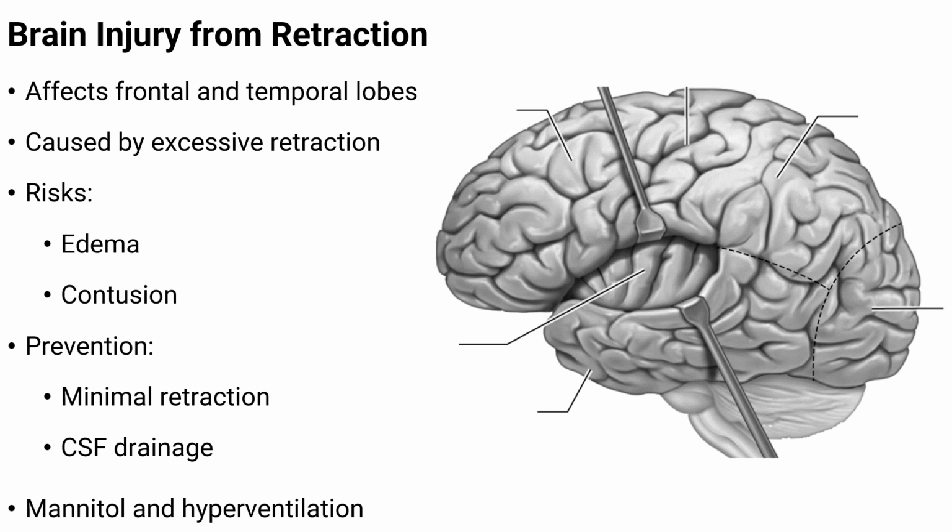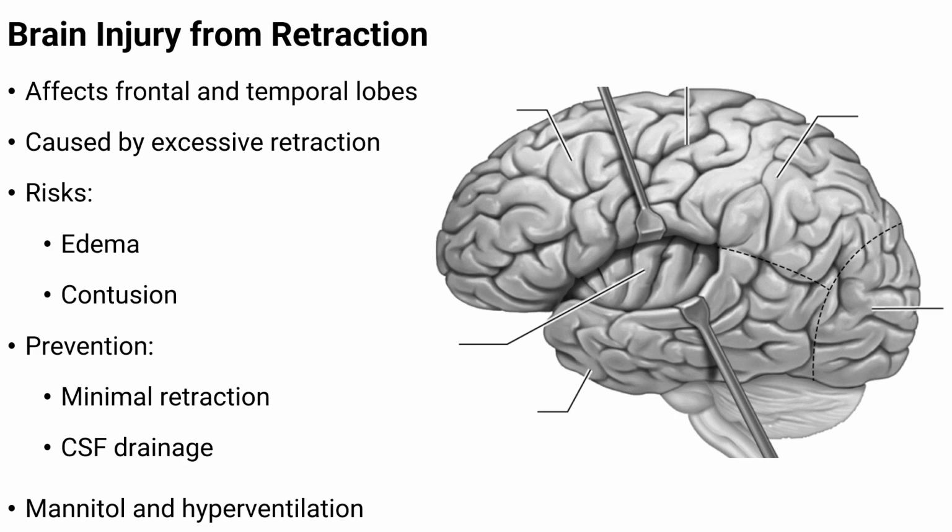The first is edema, which is swelling of brain tissue due to fluid accumulation. The second is contusion, which is a form of bruising where small blood vessels are damaged within the brain tissue itself. Both can worsen neurological recovery and increase pressure inside the skull. Prevention is centered on reducing mechanical stress on the brain. Retraction should be kept minimal and only as much as needed for safe visualization. Cerebrospinal fluid drainage is used to relax the brain naturally, which reduces the need for forceful retraction. This step is important. Very important.